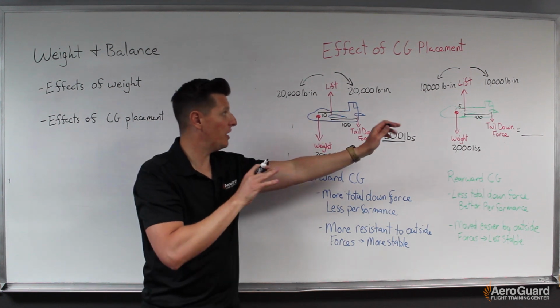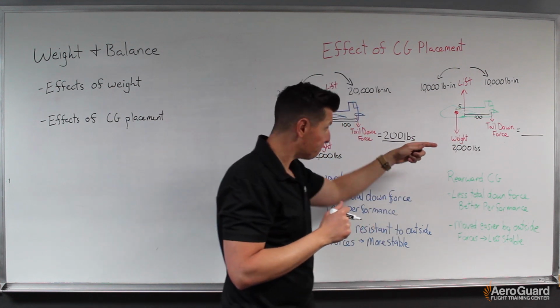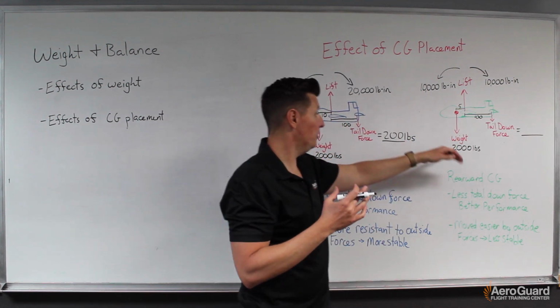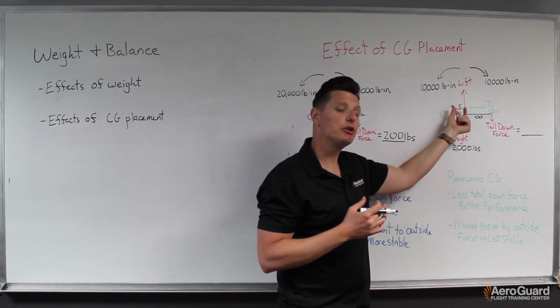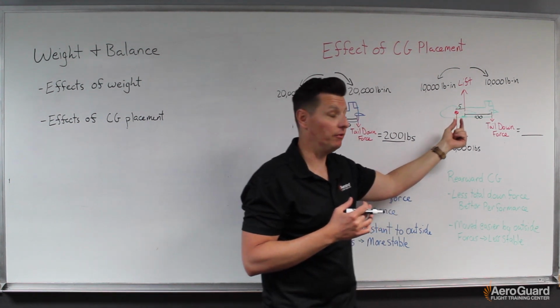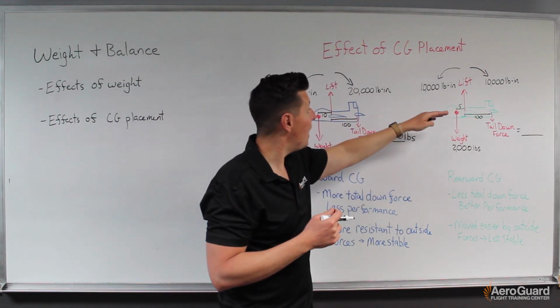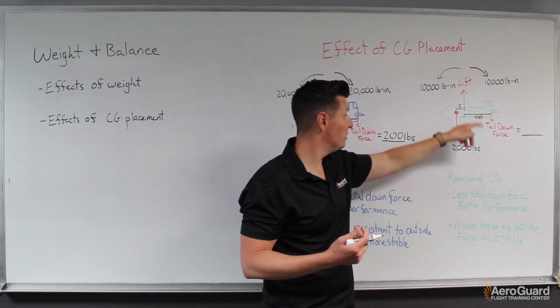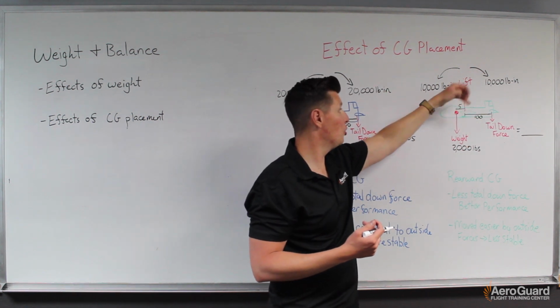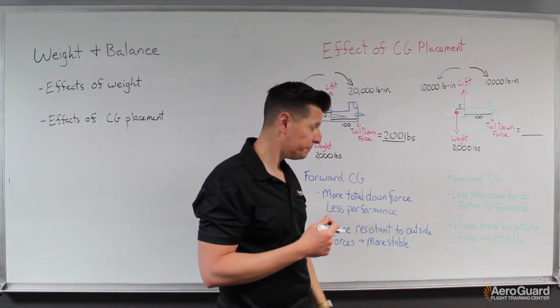Let's jump over and try to compare it to the green airplane now. So in the green airplane, same deal, right? Same weight of the aircraft, but now the arm is shorter. The CG is closer to the center of pressure, or the center of lift, meaning the CG is more rearward. And in that case, if we multiply once again the force times the arm, we get a total rotational moment or torque of 10,000 pound-inches.